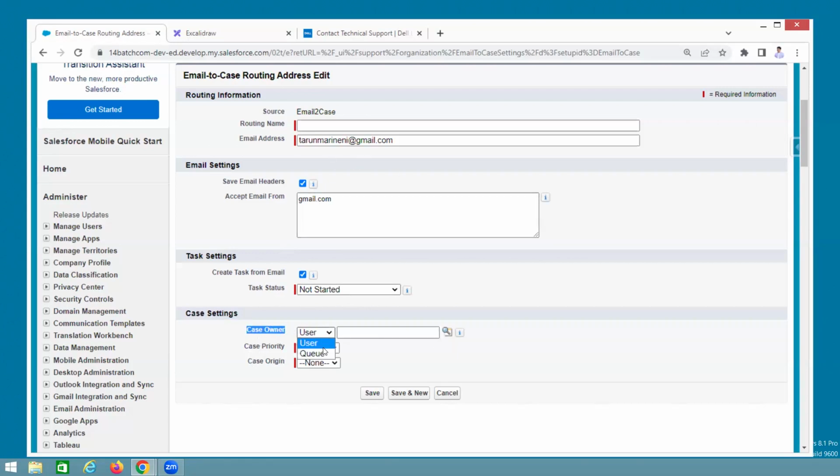Case owner should be, for example, by default, anything. Otherwise, a queue or any user you require, you can add it. Otherwise, the default user is used. Next, case priority. Whenever any email is coming, that is a high priority. Case origin. What is the case origin? Email. So like that, it is mapping. The remaining fields, subject, description, body, everything will be automatically mapped. So here, whenever any email is coming, one task is created, one case is created. Okay, save it.